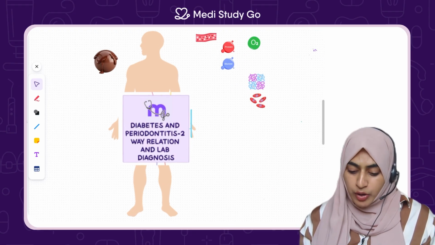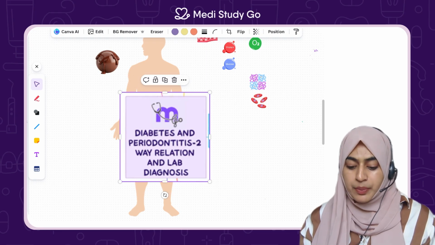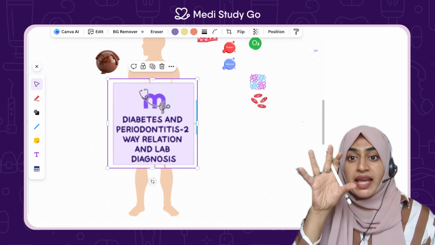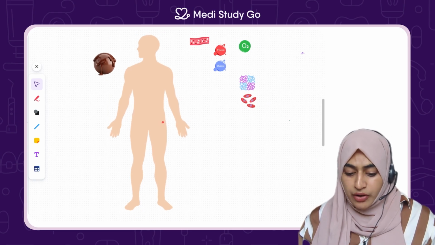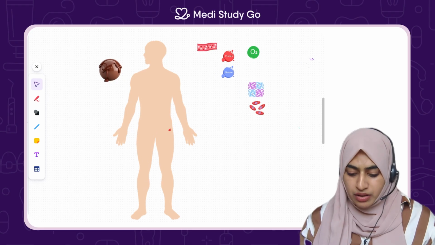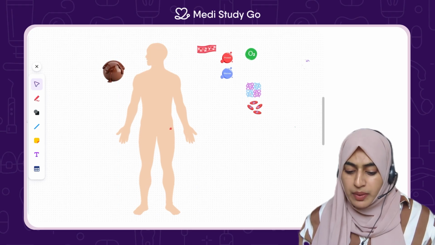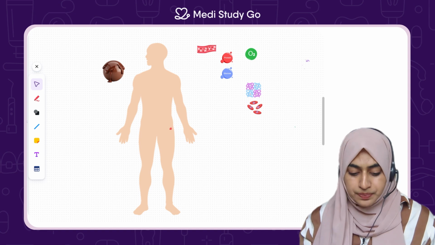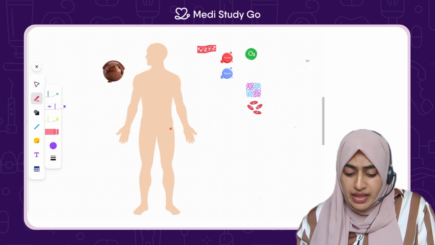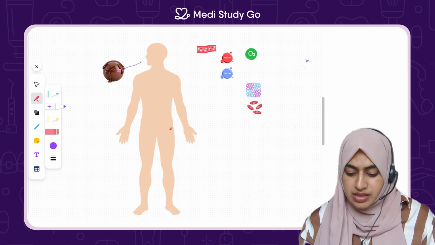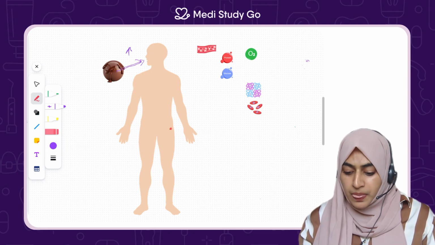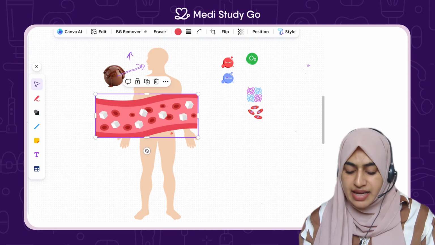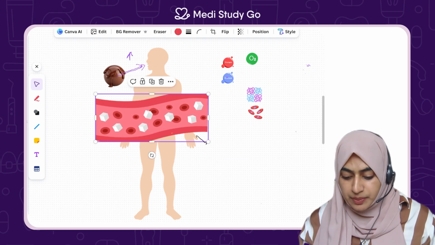So let's see what we are going to look at. Diabetes and periodontitis, how is it a two-way relation? Exactly what happens inside the body? Let's talk about that. If you look at the image over here, let's take a human body for example. You may know that there is too much intake of sugar. So if you're taking in glucose, the glucose molecule starts entering the bloodstream.